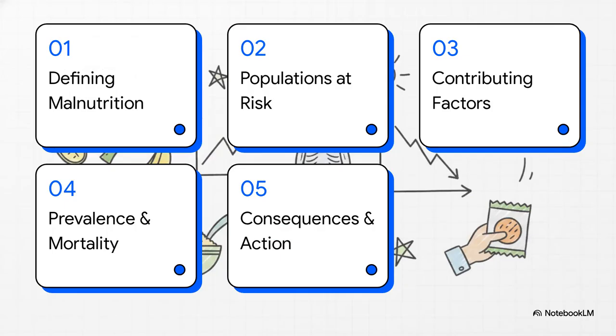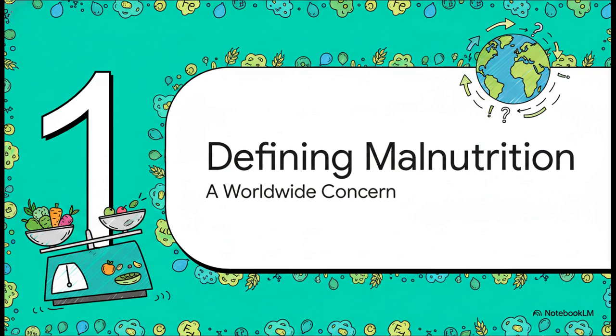To help us make sense of all this, here is our roadmap. First, we'll define the global crisis. Second, we'll look at the populations at highest risk. Third, we'll dig into the roots of undernutrition. Fourth, we'll map out the global impact and mortality. And finally, we'll wrap up with the consequences and how we can actually intervene. All right, let's jump straight into Section 1, defining the global crisis.